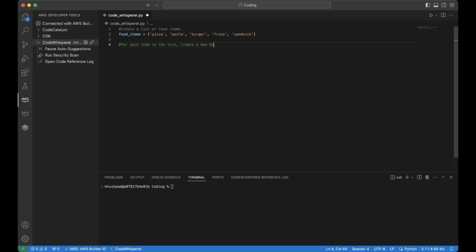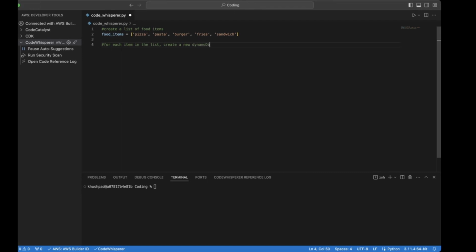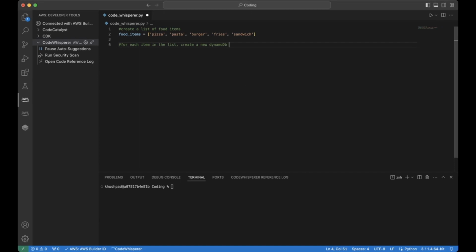create a new DynamoDB. So let's go with the AWS friendly services that we have here. AWS DynamoDB table with the name of the item.